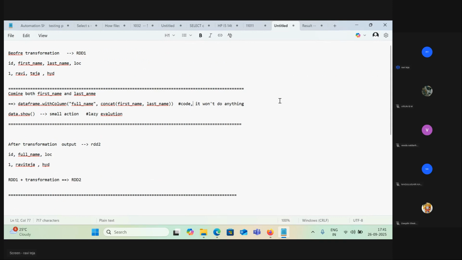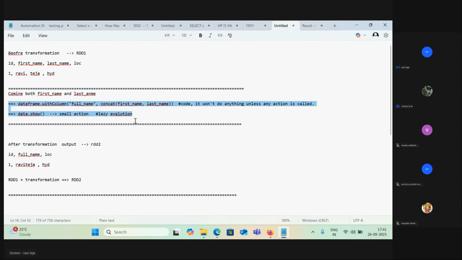It won't do anything unless any action is called. Can anyone let me know what is the action in this code snippet? These are two lines of code, very simple. What is the action here? What is the transformation here? This is line one, line two. Which line indicates transformation? Which line indicates action?